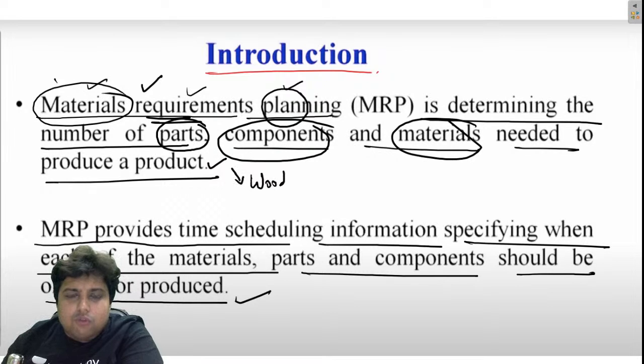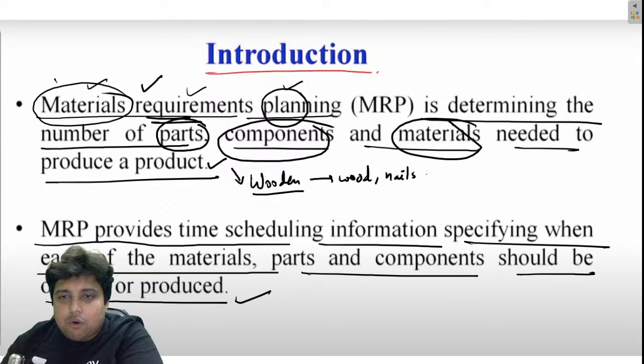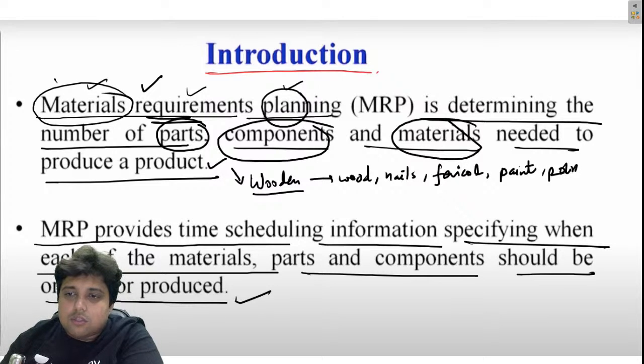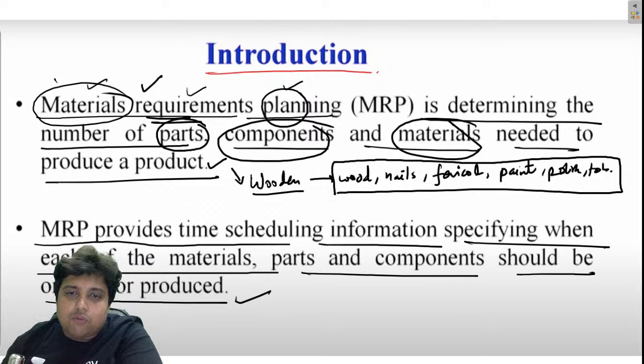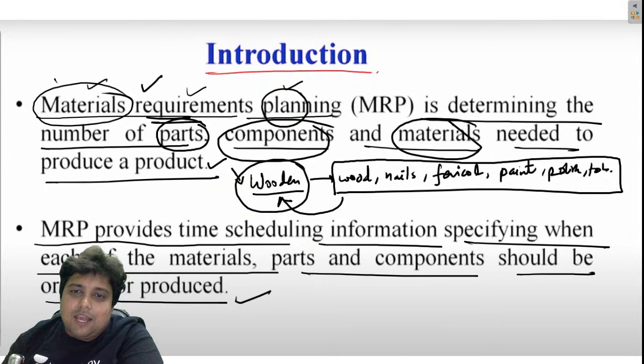In order to produce wooden chairs, you need wood, nails, fevicol, paint, polish, tools, etc. These are basically the material requirements for producing this final product, the wooden chair. MRP will help you determine the number of parts, components and materials needed to produce a product.